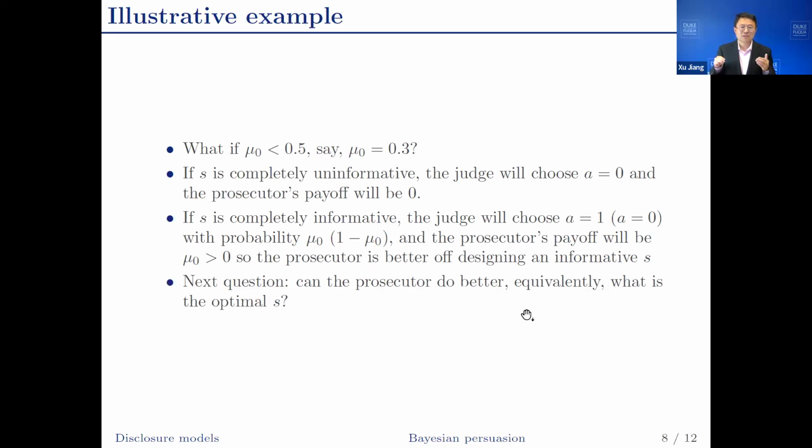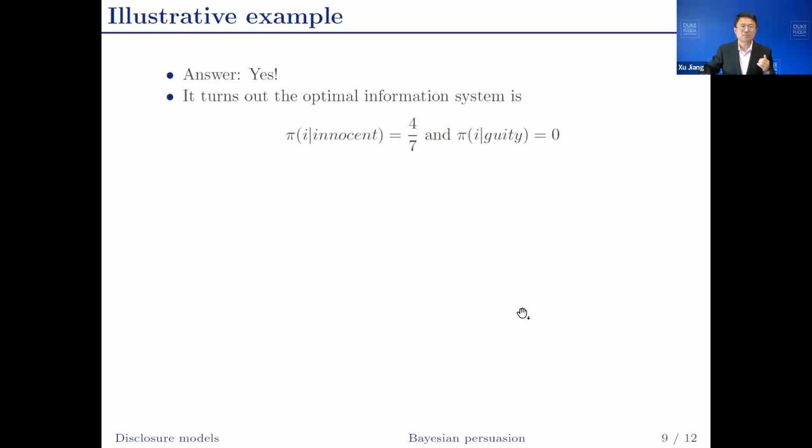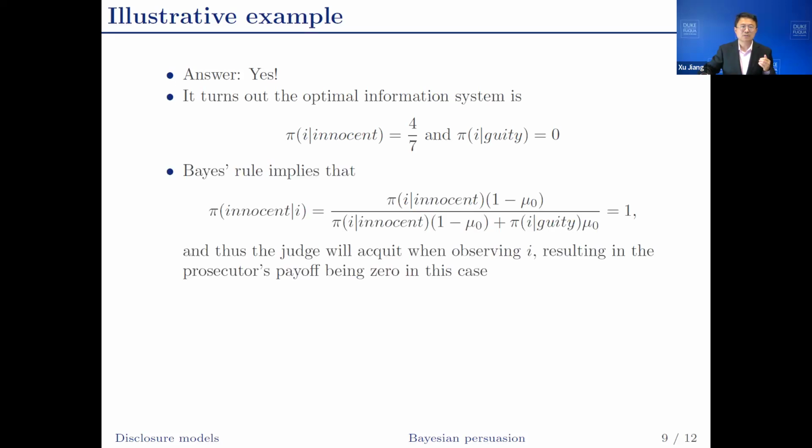Now the question is, can the prosecutor do better? Or equivalently, from the prosecutor's perspective, what is the optimal S? Is completely informative S optimal? And the answer is the prosecutor can do better by a not completely informative signal. And the optimal information system is as follows.